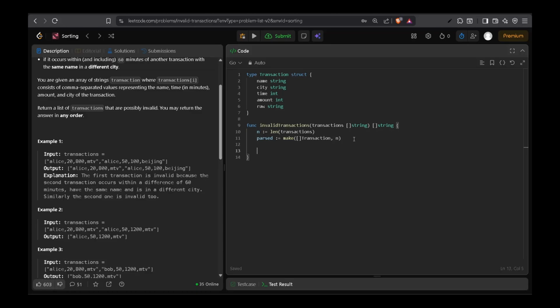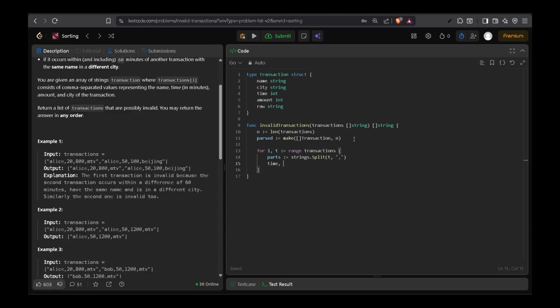Now for i, t range transactions, we'll have to first deduce the parts, right? So parts equal to strings.Split t at the comma, because they are comma separated, right?